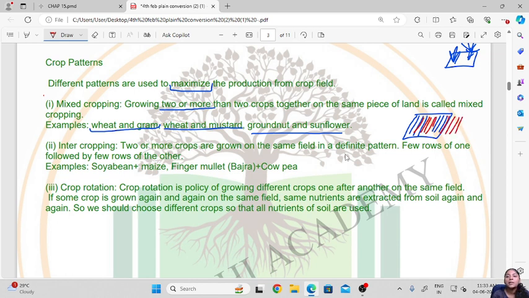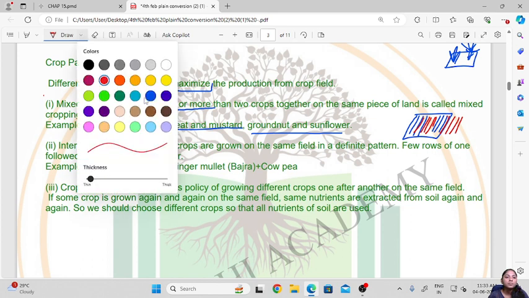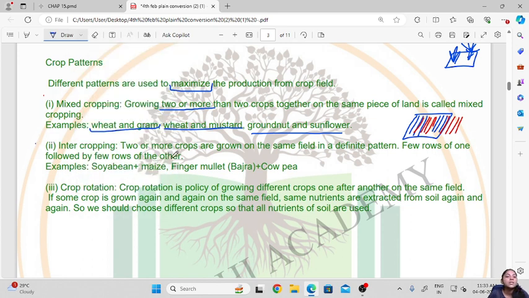So they will be arranged alternately. Examples are soybean plus maize, finger millet, that is bajra, and cowpea. These crops can be grown together in a definite pattern.